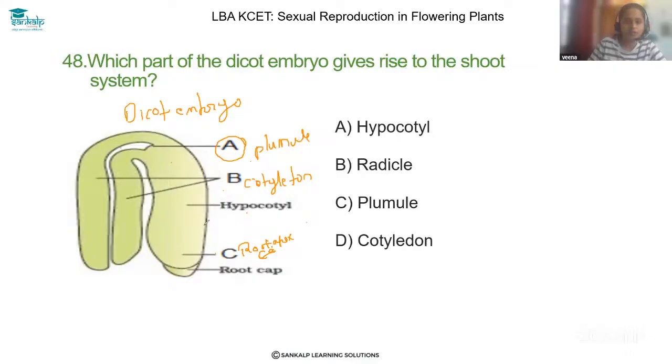If you observe here, this is the root and this one is the hypocotyl, and here these two cotyledons are there, and this is the region of the plumule. From here the shoot is arising. So the correct answer is option C, plumule. From the plumule the shoot is arising.